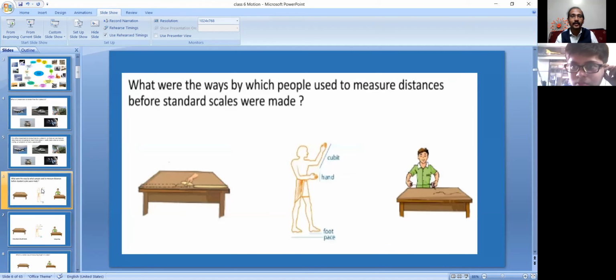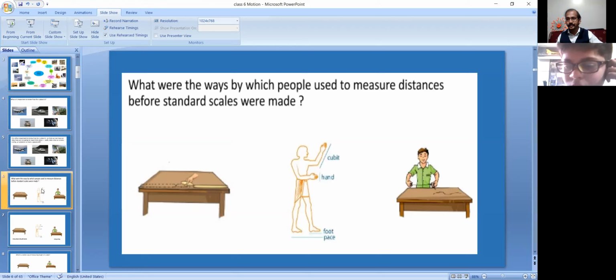Very good. Now, what were the ways by which people used to measure distances before the standard scale was introduced? Now we are measuring in kilometers, meters. Yes, hands, palms. But that doesn't give a proper measurement because if someone is small, his hand will be small. For example, when I was your age, 25 years back, the cloth sellers, while selling cloth, measured by hand only, maybe plus or minus. Exact measurement we don't know.